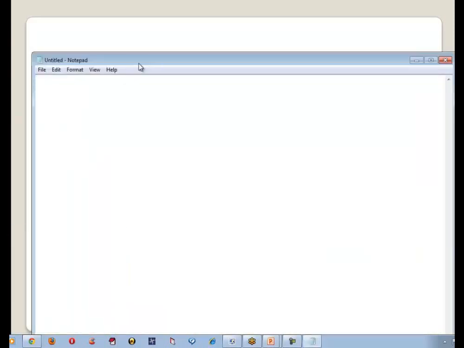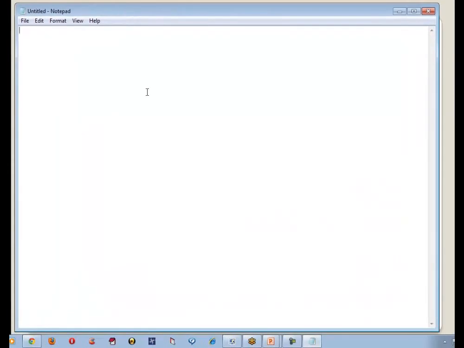So this is my notepad. Let me give you one simple scenario. Let's say I want to open a browser. I want to navigate to a URL, let's say www.google.com, and I want to enter a search string on the edit box, and then click on the Google search button.